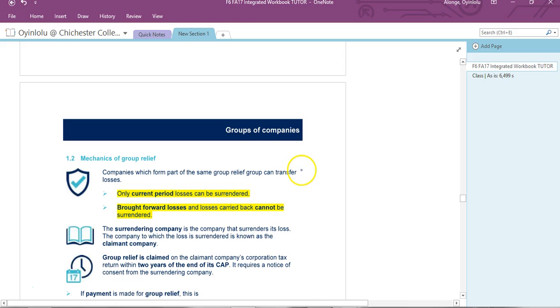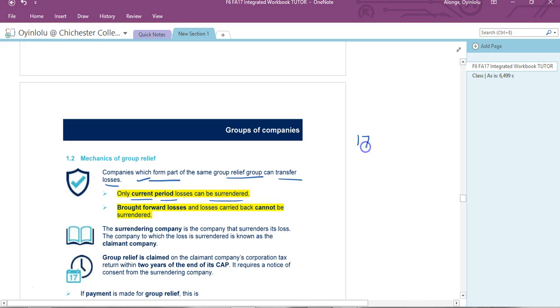The government just won't want you to willy-nilly avoid every type of tax, because if you could give everything, you probably would never pay any taxes. So here we are. What are the restrictions? Companies which form part of the same group can transfer losses. Only current period losses can be surrendered.